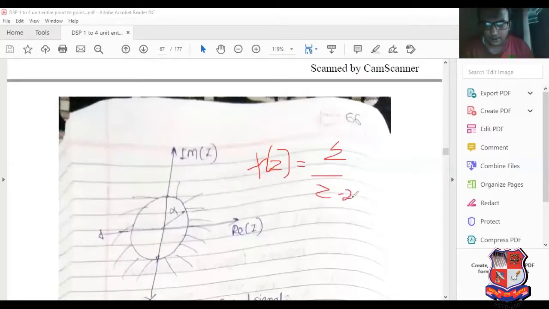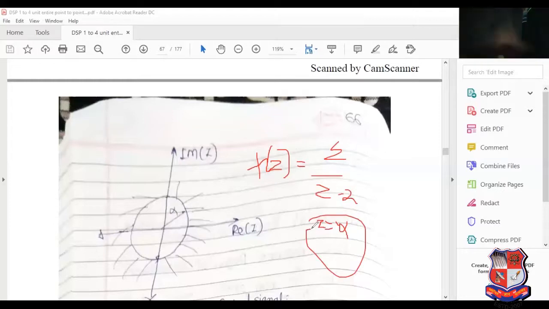If we put z equal to alpha, then the answer is not possible. The function contains an infinite value, so it is not possible.